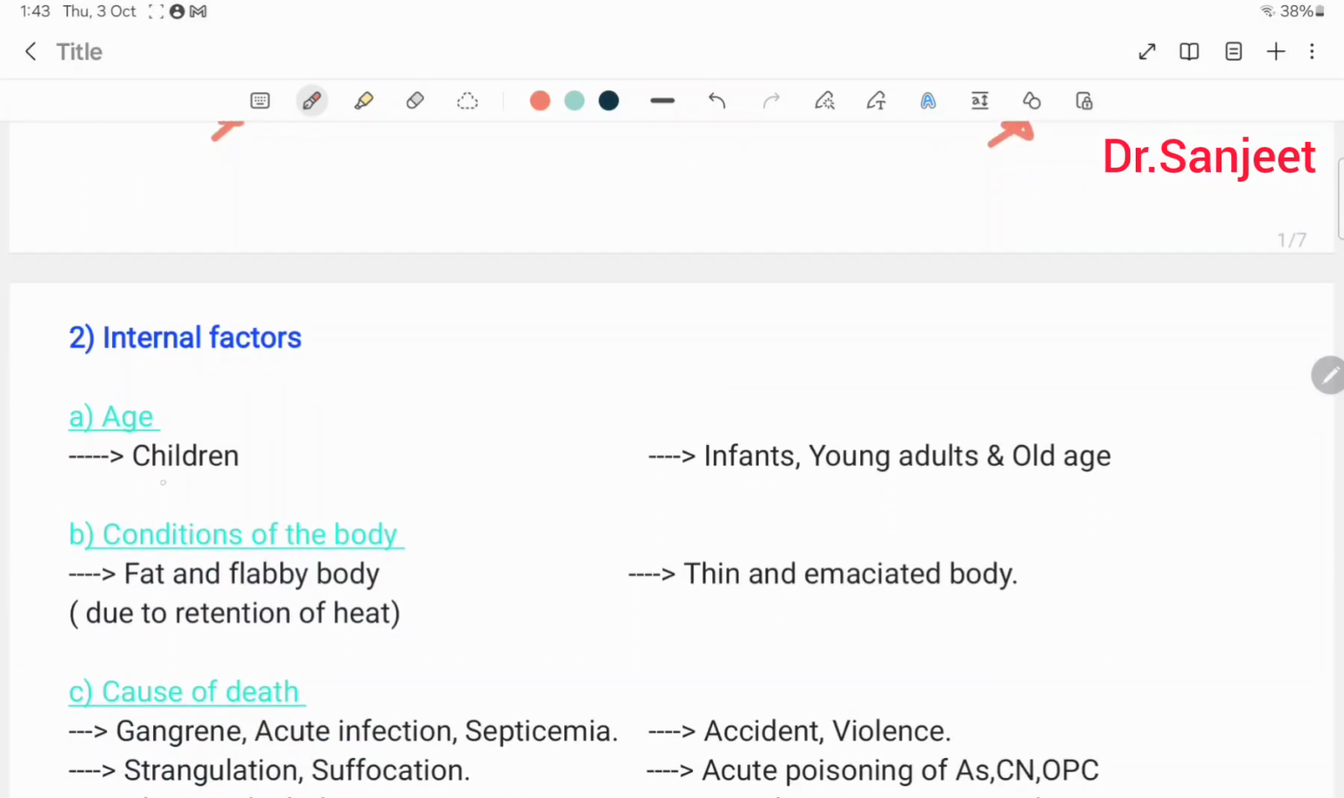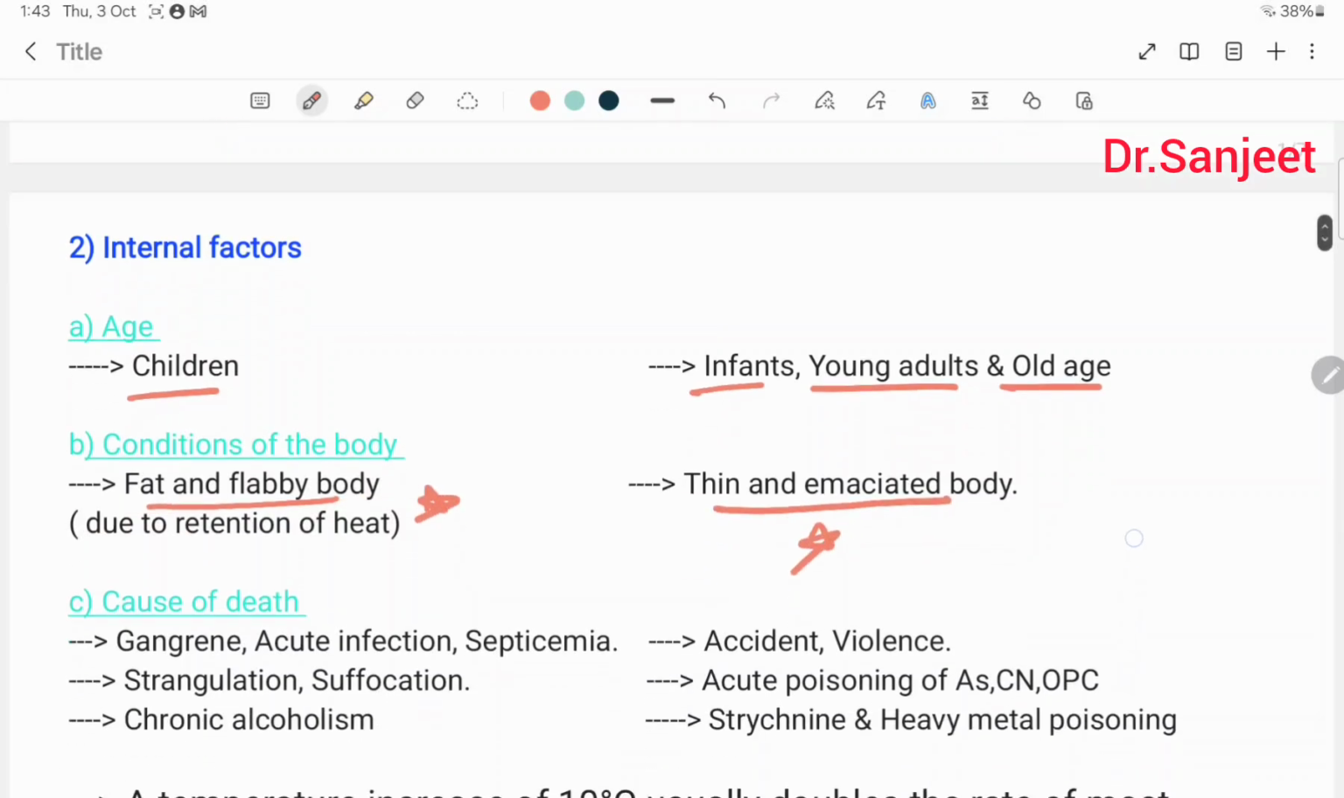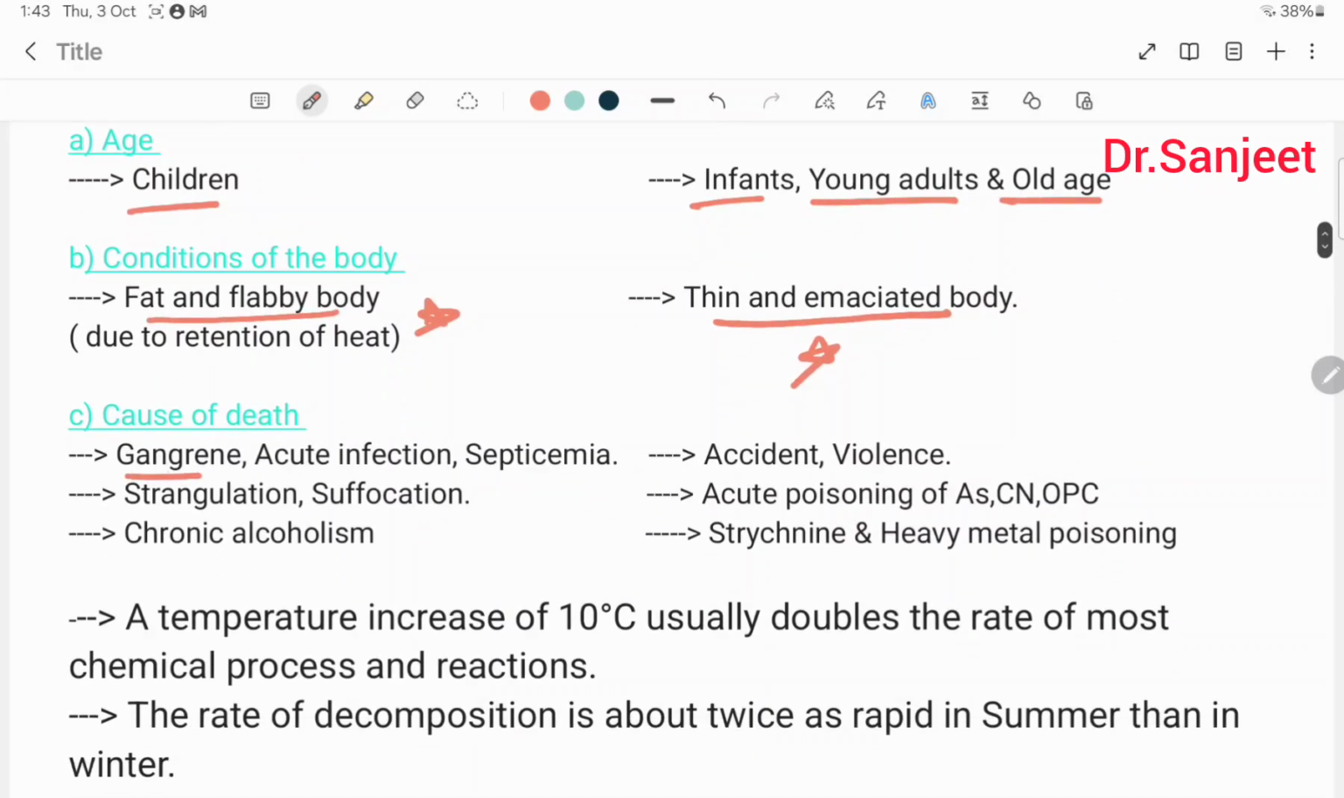Internal factor: age. In children putrefaction is fast, but in infants, young adults and old age, it is retarded. Then condition of body. A fat and flabby body, due to retention of heat, promotes putrefaction, and a thin and emaciated body retards putrefaction. Then cause of death like gangrene, acute infection, septicemia, strangulation, suffocation, chronic alcoholism promote putrefaction, but accident, violence, acute poisoning of arsenic, cyanide and organophosphorus compound, strychnine poisoning, heavy metal poisoning retard putrefaction.